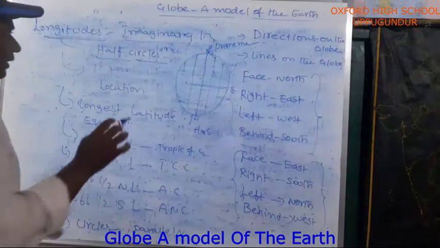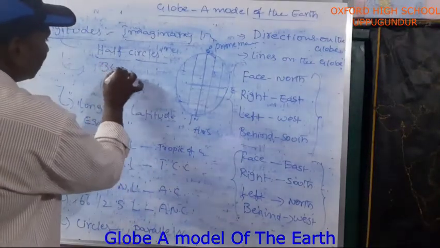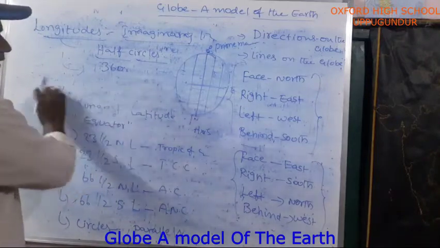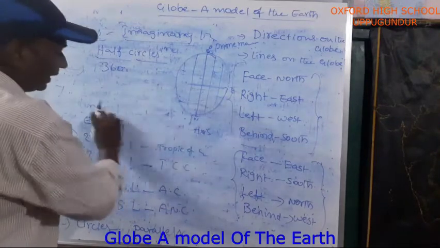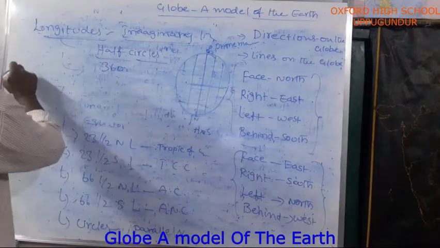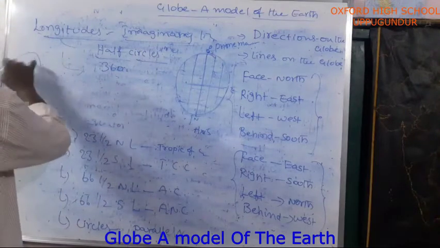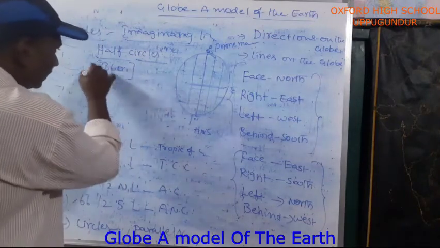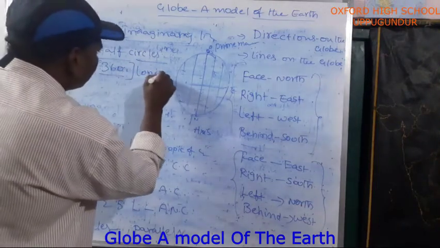How many longitudes are there? 360. How many latitudes are there? 180 plus 1, total 181 latitudes. How many longitudes are there? 360 longitudes.